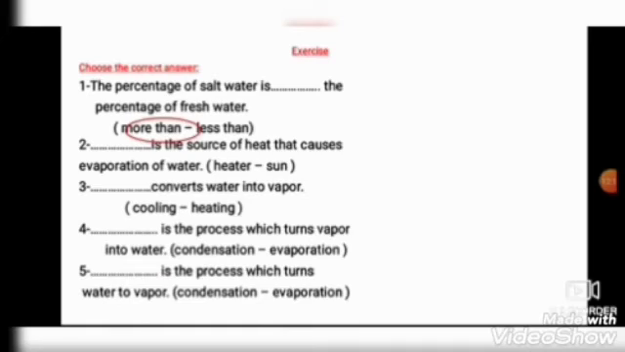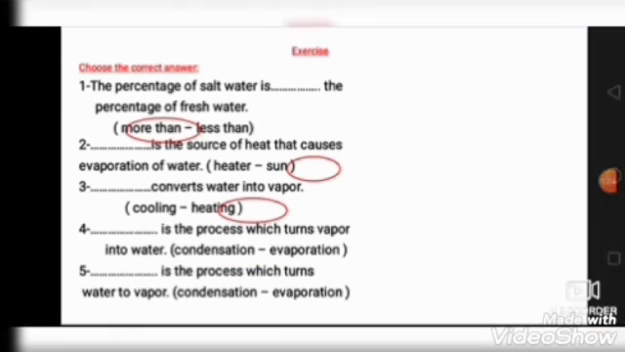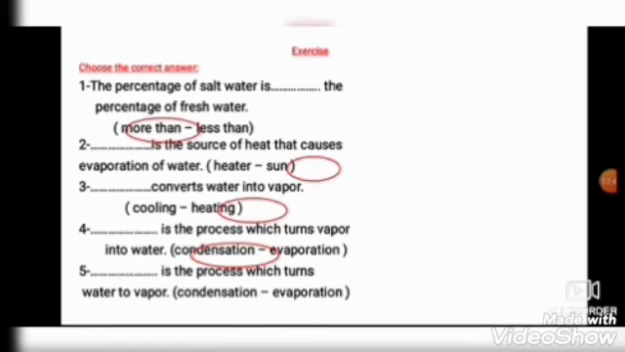Number 2. The sun is the source of heat that causes evaporation of water. Yes, the sun is the source of heat. Who converts water into vapor? Yes, heating turns water into vapor. Condensation is a process which turns vapor into water. From vapor to water, yes, condensation. Evaporation is a process which turns water to vapor. Yes, evaporation.